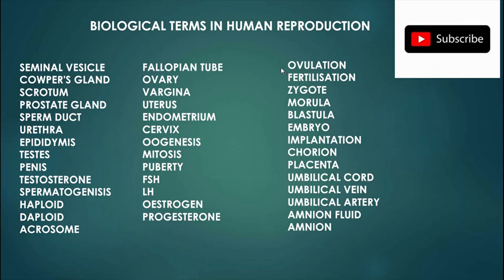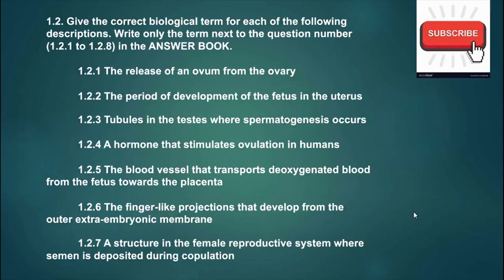We have ovulation, whereby an egg is released into the fallopian tube. We have fertilization, which takes place in the fallopian tube. After fertilization, we have a zygote. The zygote undergoes mitosis to form morula. We have blastula as well. We have embryo. An embryo attaches itself during implantation. We have the chorion, which forms the placenta, umbilical cord, umbilical vein, umbilical artery, and amniotic fluid, as well as amnion.